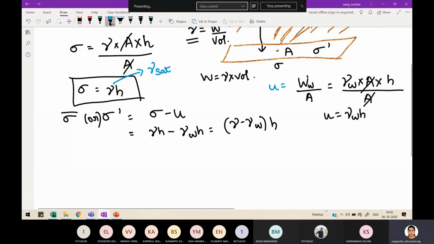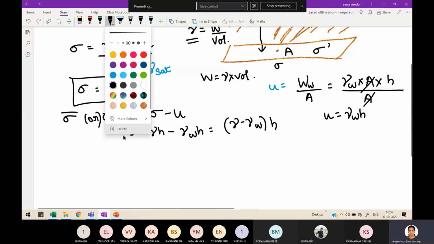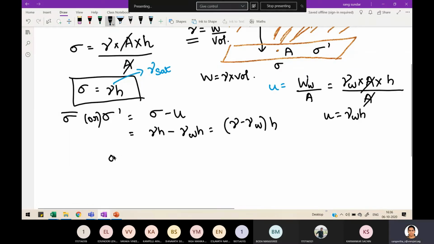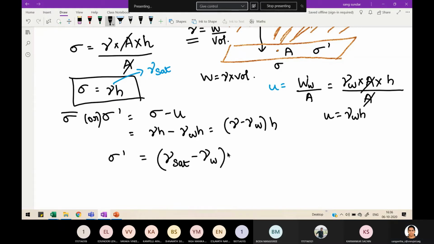So your effective stress formula: effective stress is equal to gamma saturated minus gamma W into H. So saturated unit weight minus unit weight of water is equal to what? Submerged unit weight into H. Just make a note of it. You can write it like this or else you can retain it as such.